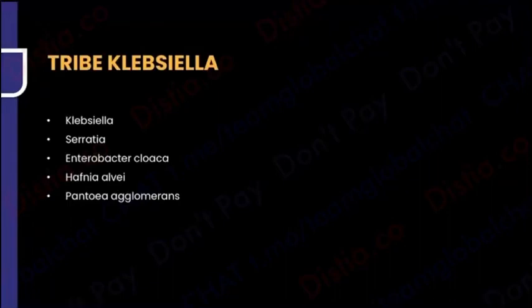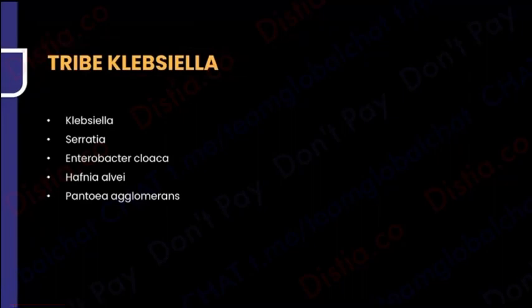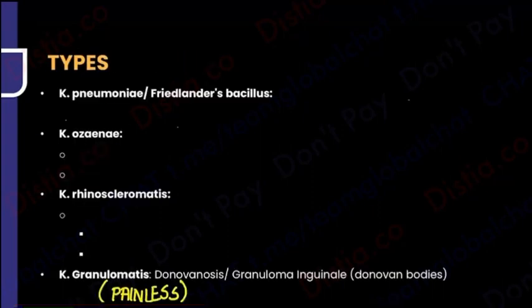So let's start with the Klebsiella family, and the tribe Klebsiella is going to include a lot of things, but the most important ones for us are Klebsiella and Serratia. Now, when I'm talking about Klebsiella, there are different types, of which the most famous one is known as Klebsiella pneumoniae or the Friedlander's bacillus. In fact, if you say Klebsiella pneumoniae, it has many subtypes going forward.